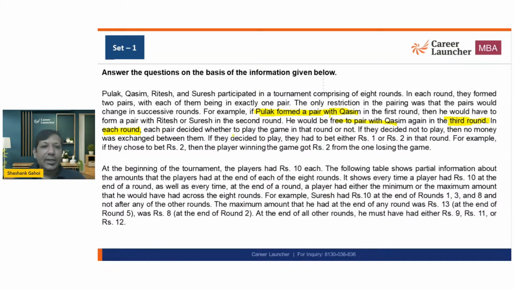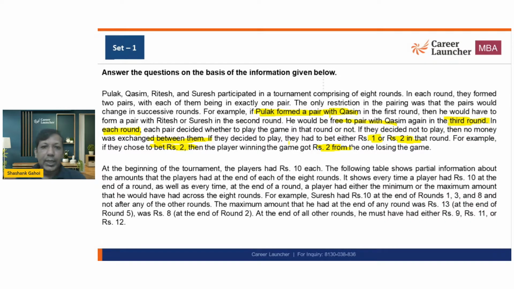Now each pair decided whether to play the game in the round or not. If they are playing, they will be betting something. If they are not playing, they will not be betting anything. If they decided not to play, there's no money exchange between them. If they decided to play, they have to bet either 1 rupee or 2 rupees in that round. For example, if they choose to bet 2 rupees, then the player winning will get 2 rupees from the player who is losing the game.